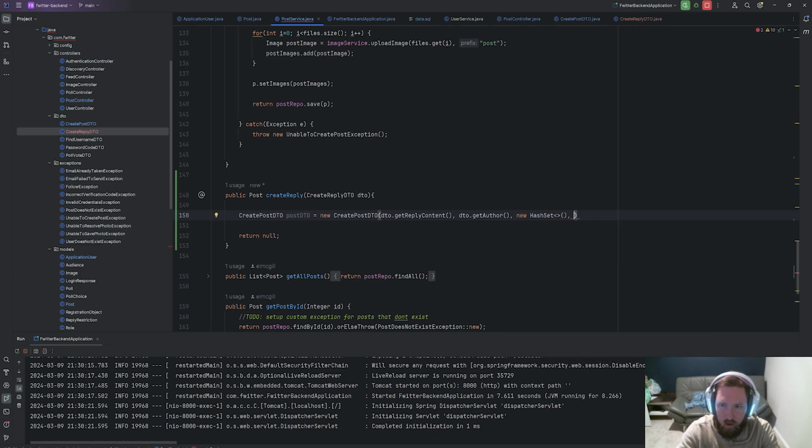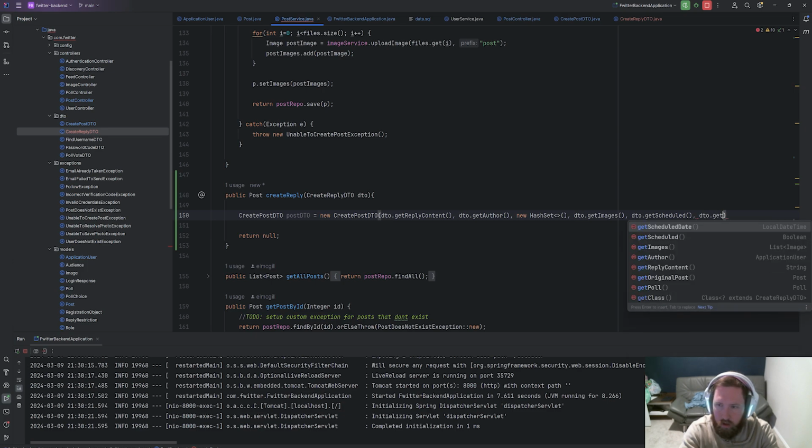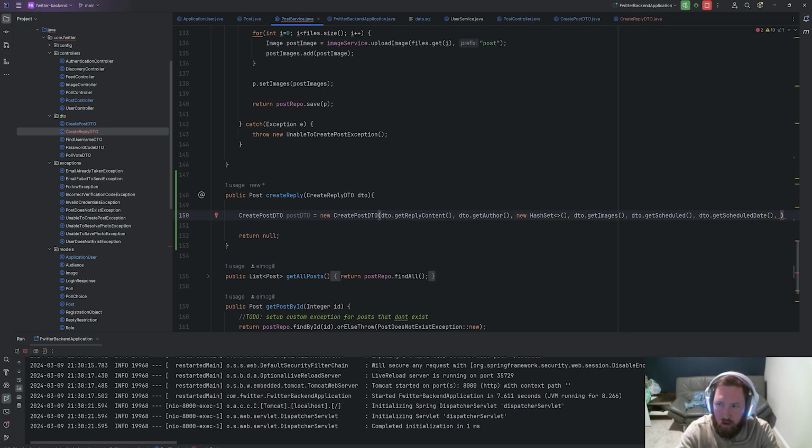Okay. What else do we need? So we need the replies. We need the images. So we can say DTO dot get images. And then we need our scheduled. So DTO dot get scheduled. So yeah, DTO dot get scheduled date. What else do we need or want?